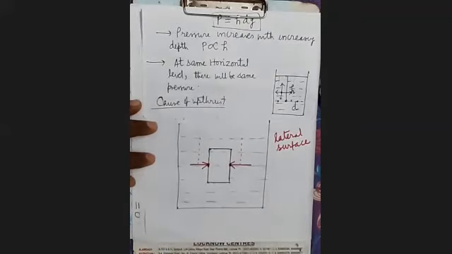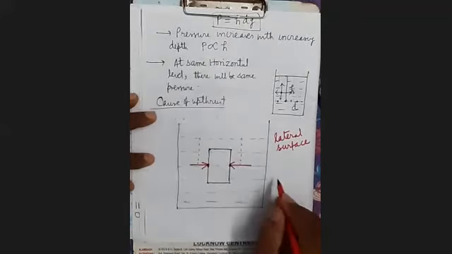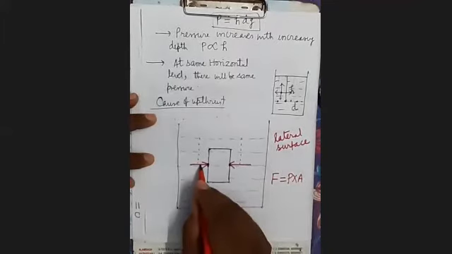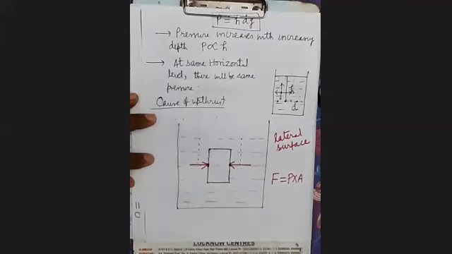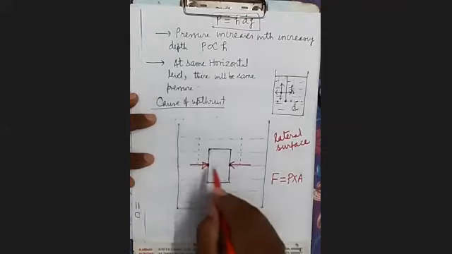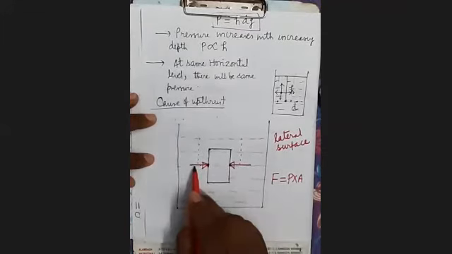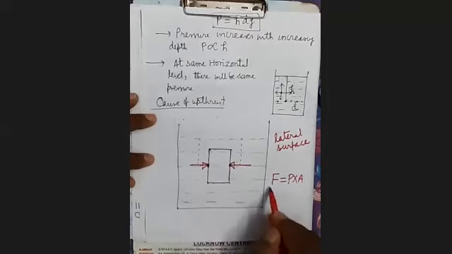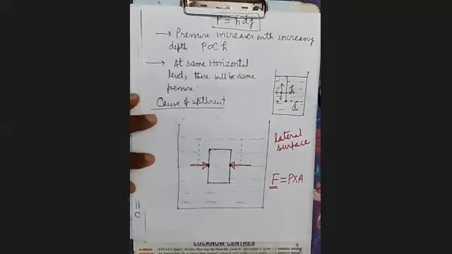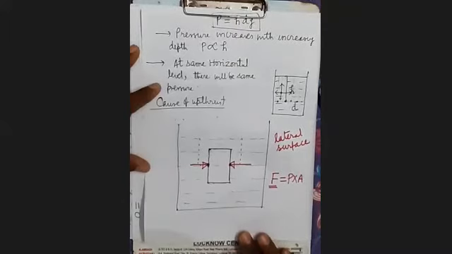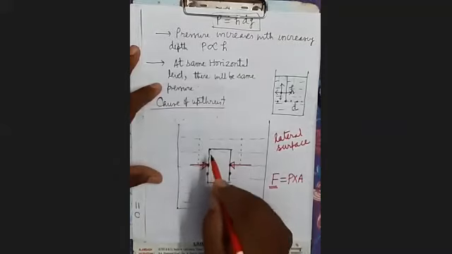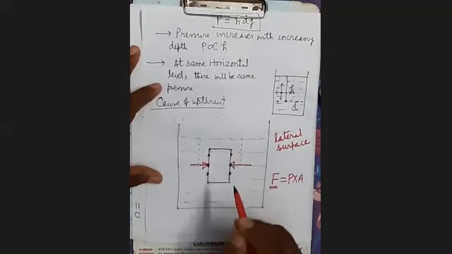These pressures will be equal. And when pressure is equal, then force equals pressure into area. The force which will be developed will also be equal in magnitude. But what will happen to the direction? This force is acting in this direction, this is acting in the opposite direction. Both are equal. Therefore, what will happen? They will cancel out.